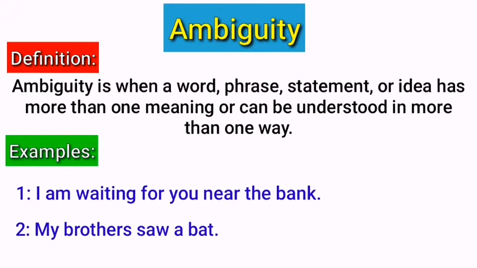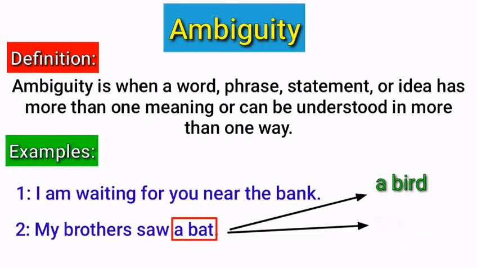"My brother saw a bat." This sentence has more than one interpretation because of the word bat. One interpretation is that my brother saw a bird, a bat. The second interpretation is that my brother saw a cricket bat. And the third interpretation is that my brother saw a bat, where the word saw is used for cutting, so it means that my brother cut a cricket bat with a saw.